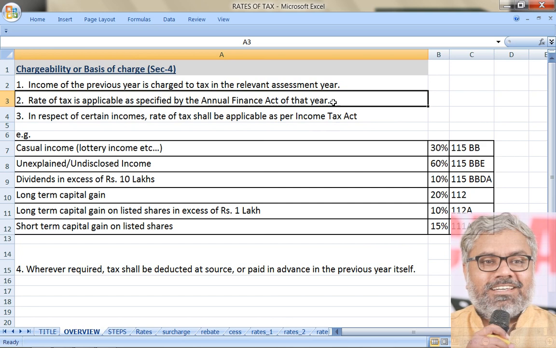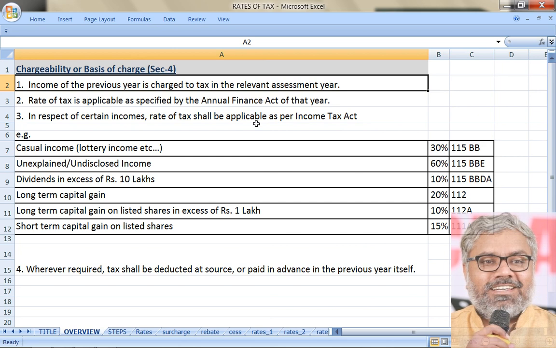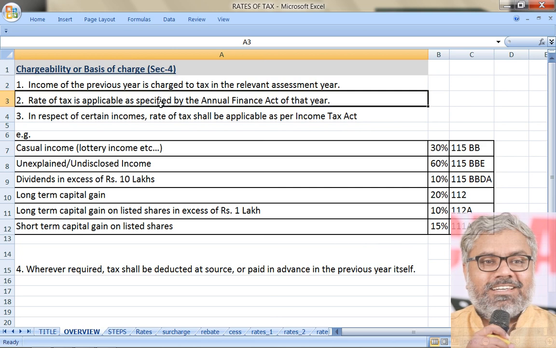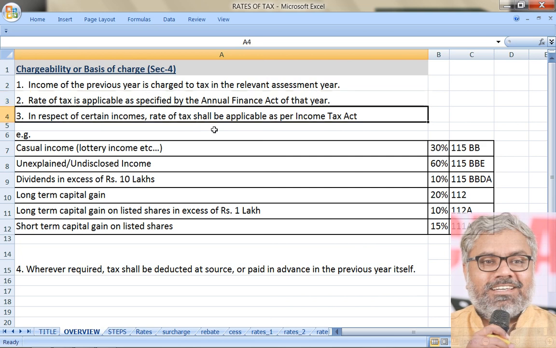For us, naturally, the Finance Act applicable will be the Finance Act of 2019. And for us, assessment year is 2020-21 and previous year is 2019-20. These numbers have to be kept in mind, fixed in mind as far as November 2020 examination is concerned. However, in respect of certain incomes, the rates of tax shall be applicable as per Income Tax Act also.